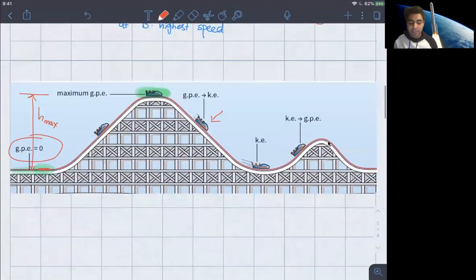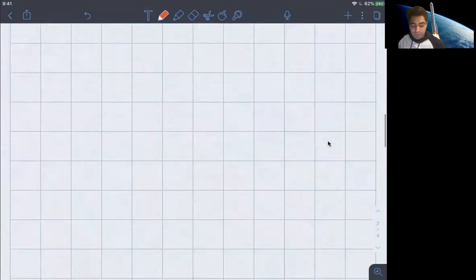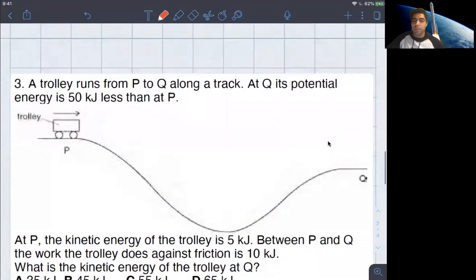So that means the gravitational potential energy here has gone down as compared to the maximum point, but kinetic energy has gone up. Then at the lowest position right here, kinetic energy is at its maximum. So just the same story as the one that we already discussed. So just to finish, we'll look at a couple of questions.